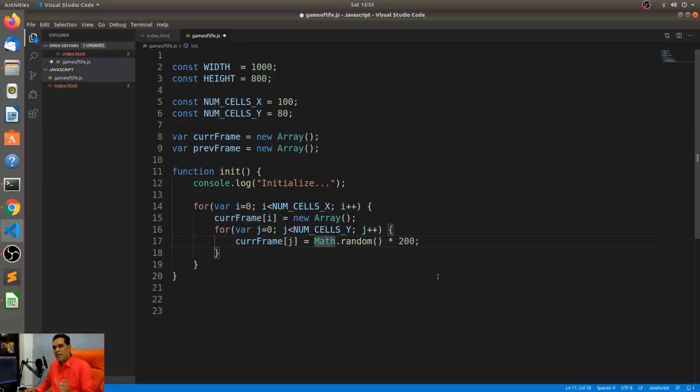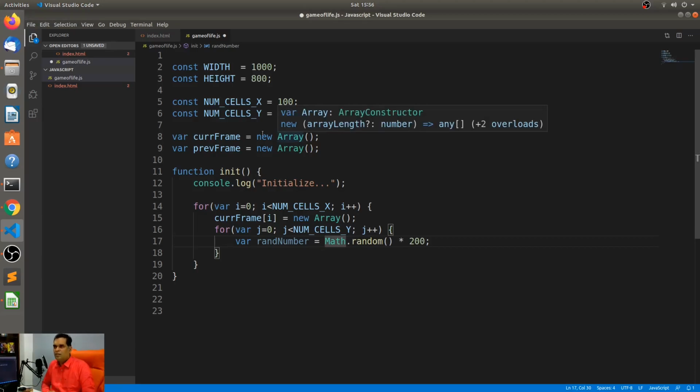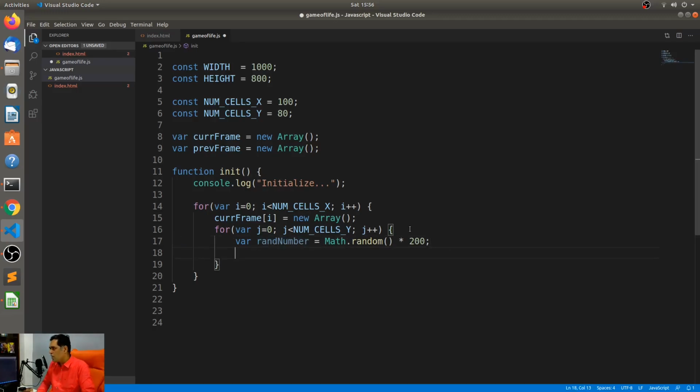So Math.random, basically this entire thing needs to be converted into an integer or basically a number. I'm sorry, I'll create a new variable. I'll say random number is equal to Math.random times 200. Do you recall how to convert this? Can we just say that if it's greater than a particular value, it's true? If it's less than a particular value, I was thinking odd and even numbers. But this will be floats. So this will be like a float. All right. Yeah. So we can do something like this.